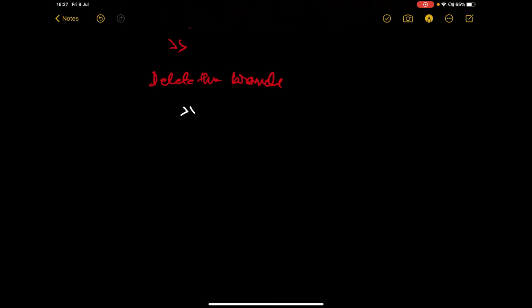So we can actually say like this: git branch -d, and then the actual branch name, in our case f1. Now there is a thing: if this particular f1 branch is not merged to the master branch, then Git will actually throw an error and say that we cannot.